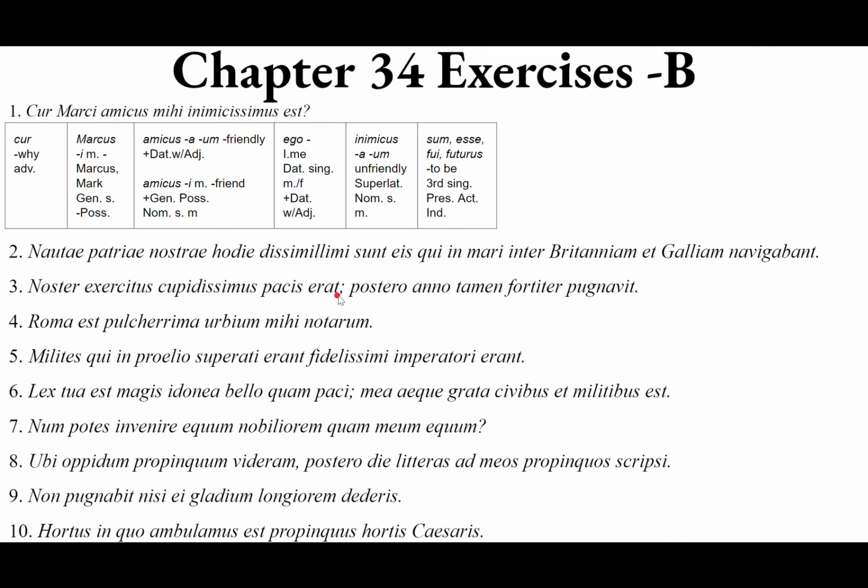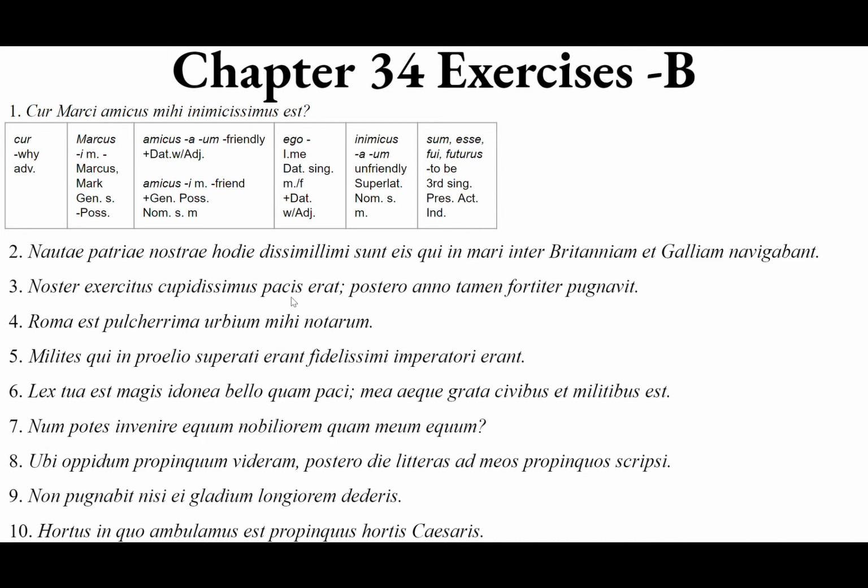Erat, third person singular, imperfect active indicative of sum, esse, fui, futurus. Our army was. We have our subject, our linking verb, and our predicate nominative. Our army was very desirous of peace, was most desirous of peace.